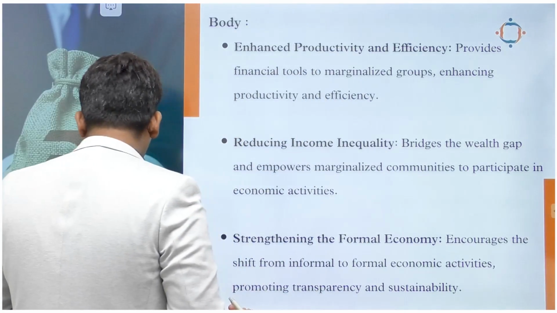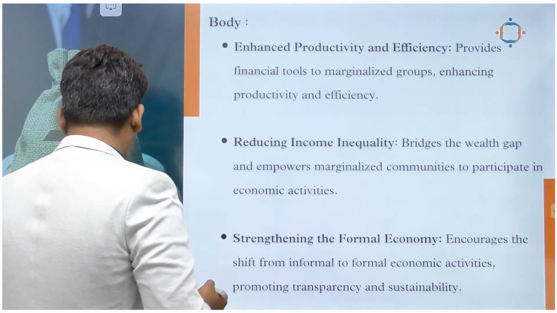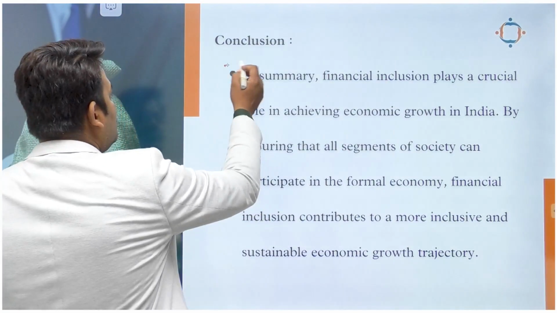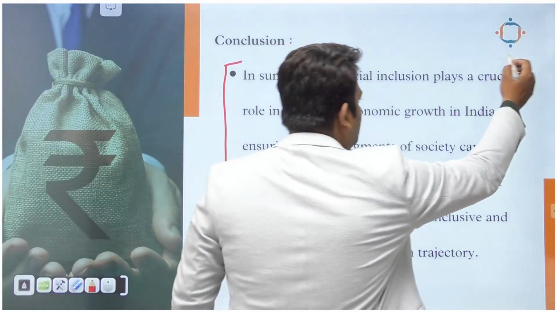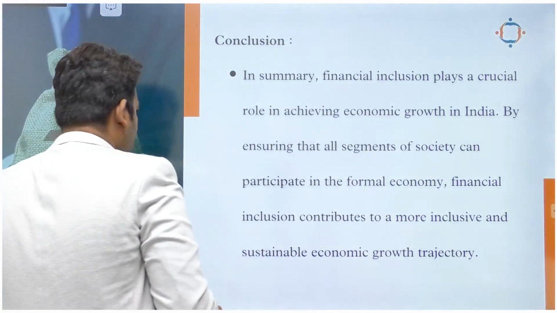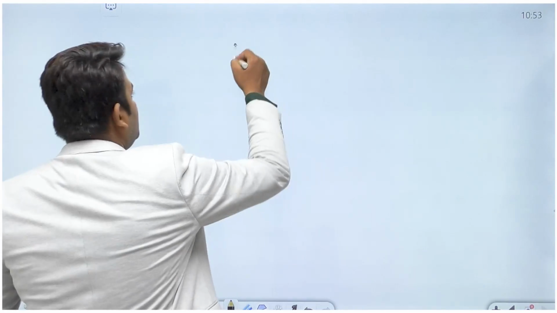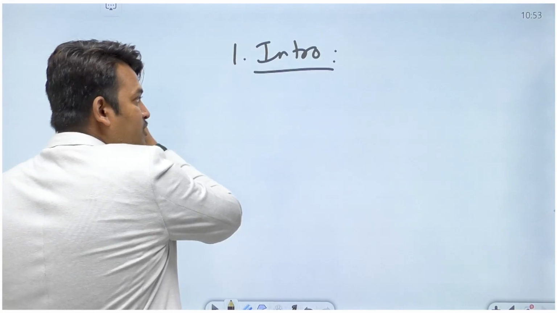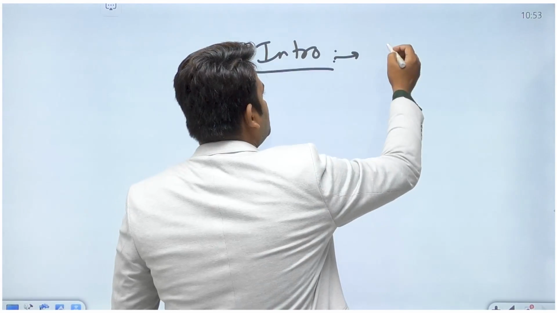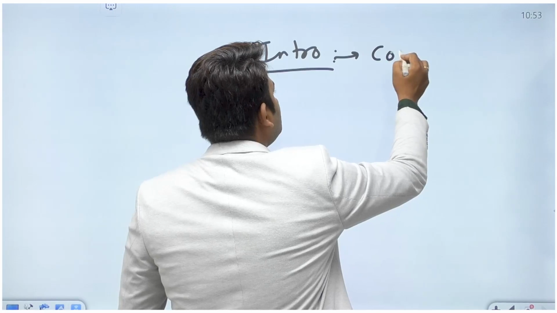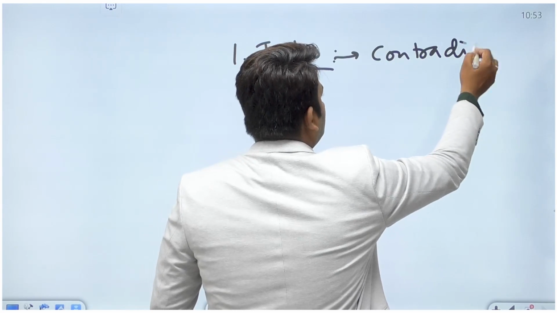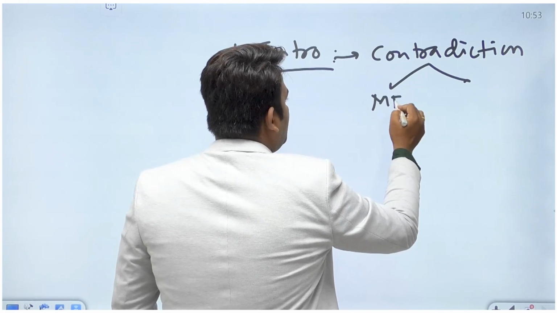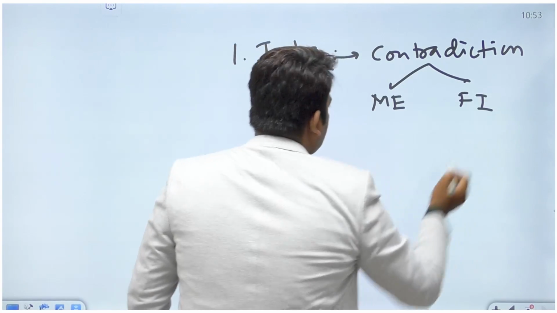So whatever we discussed, we just summarize all those points in our summary. Okay. In this way, you can answer here. First thing is introduction. The introduction will focus on highlighting the contradiction between market economy and financial inclusion.